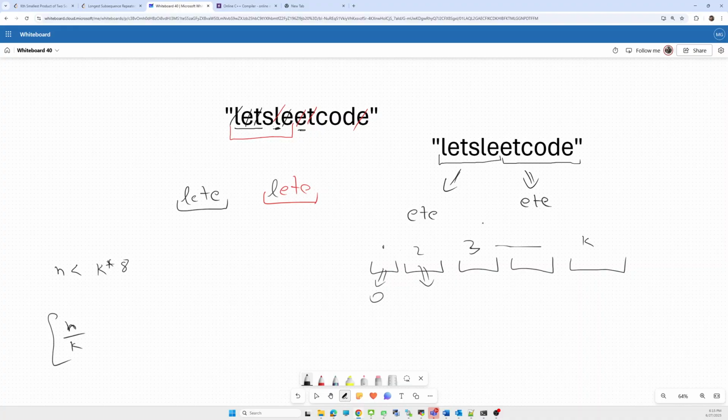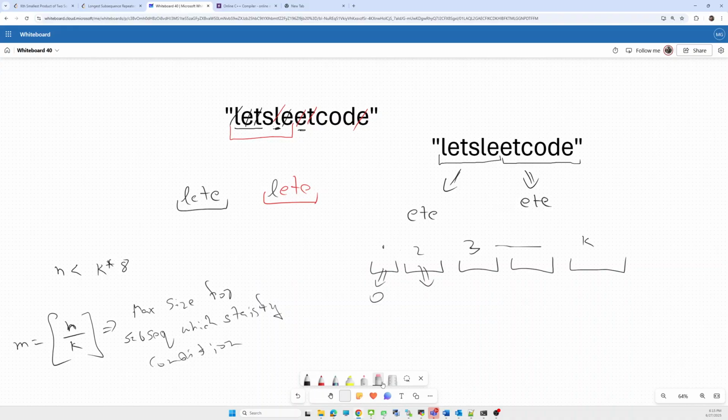This is the maximum size m for a subsequence which satisfies the condition. So this is the range m.